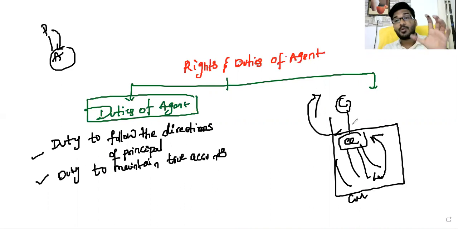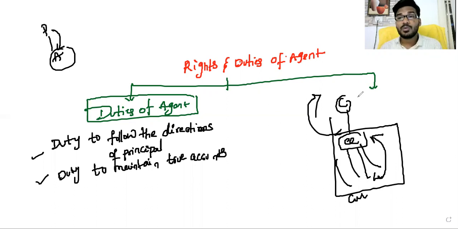You are appointed as my agent, and I say, please purchase a land for 10 lakhs rupees. You went to that place and could purchase the land for 8 lakhs, but you say that you are purchasing the land for 10 lakhs. Like that, you are keeping a secret profit of 2 lakhs. You are maintaining false accounts.